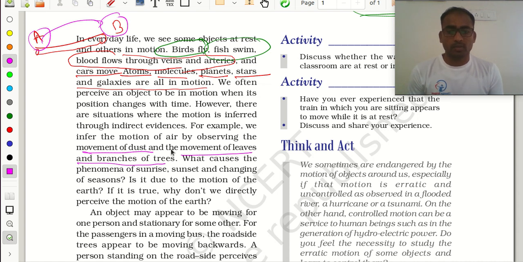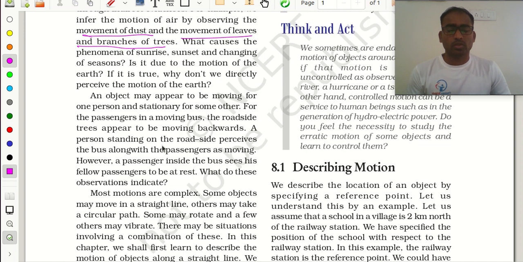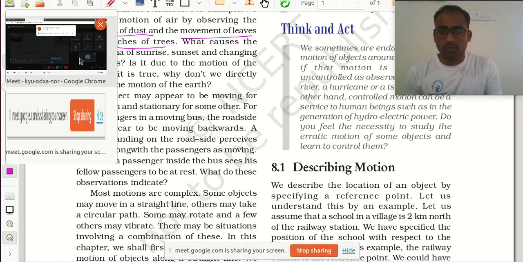Okay. Now we also have sunrise and sunset, and we are changing the seasons also. Already you learned in class 6 how days and nights are formed. Wait, someone has joined.